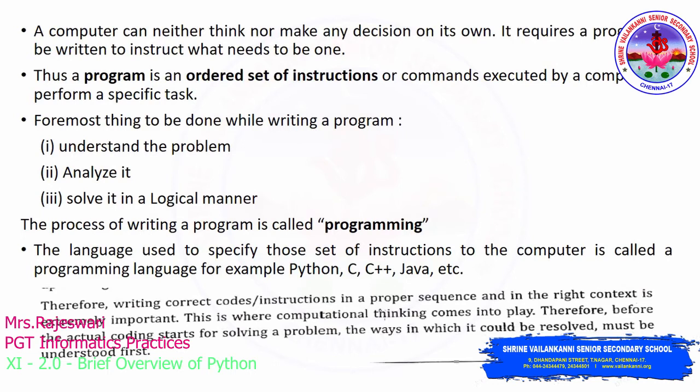And the process of writing a program is called programming. So programming means the process of writing a program, in which way you write, how do you follow everything, all the procedures. So that procedure is called programming. Clear? And the language. So you would have come across many different programming languages like C and C++, even HTML, right?